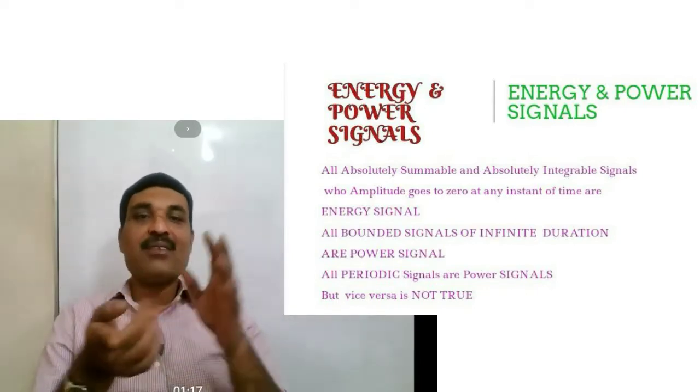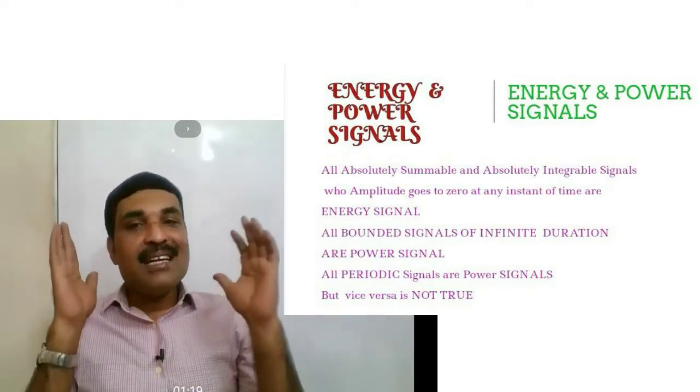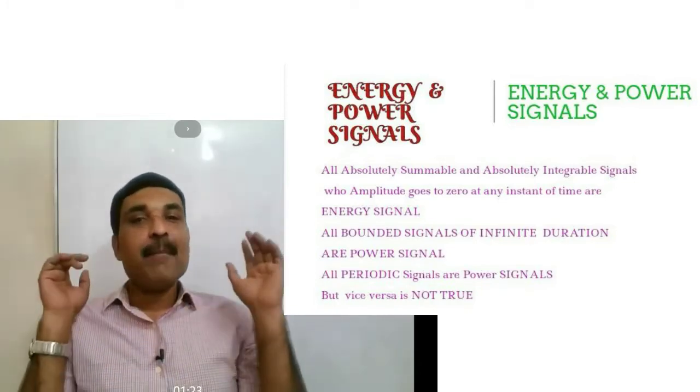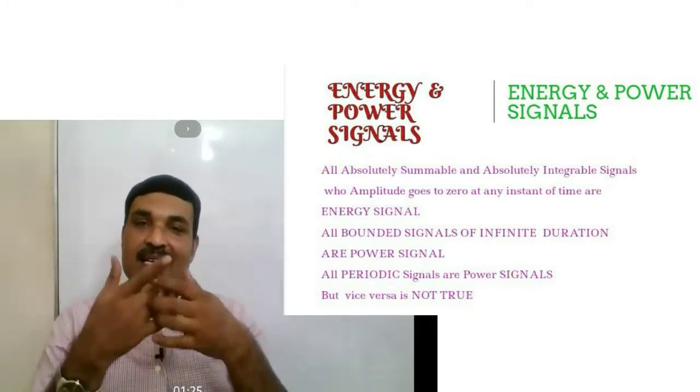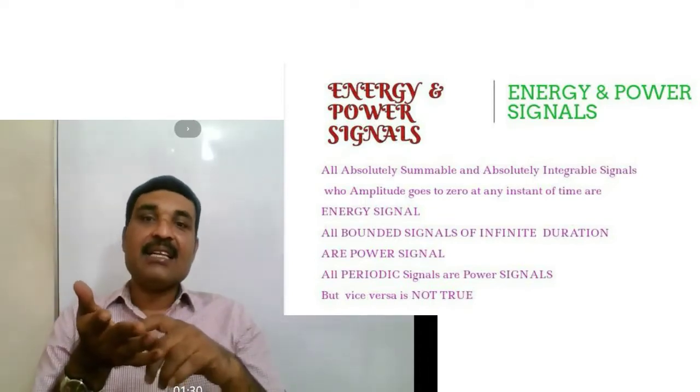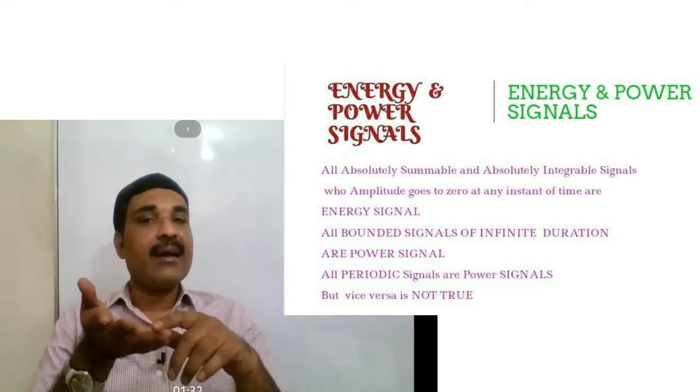Now, what is a power signal? Any bounded signal of infinite duration can be called a power signal. For example, a sine wave, that is x of t equals A sine omega t.